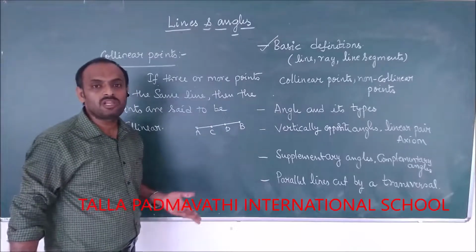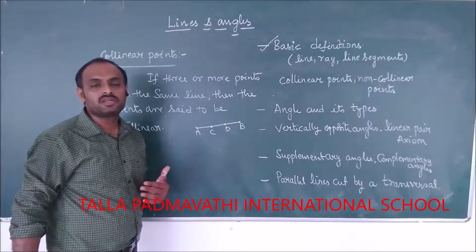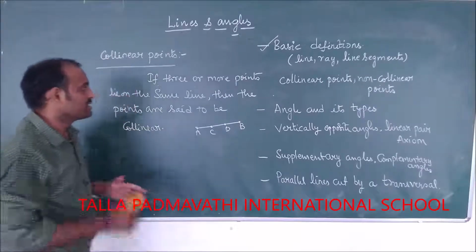So what do you mean by non-collinear points? The points which are not lying on the same line.